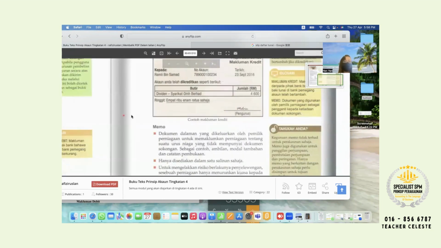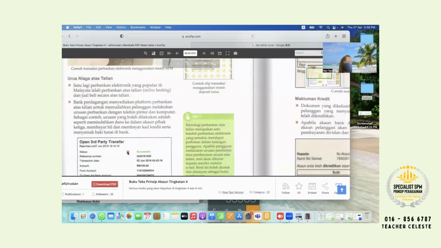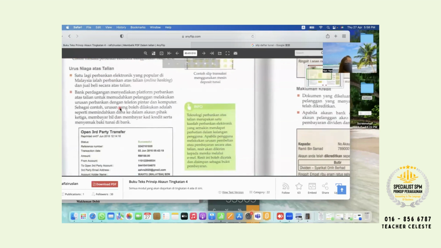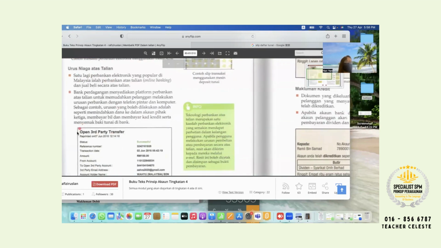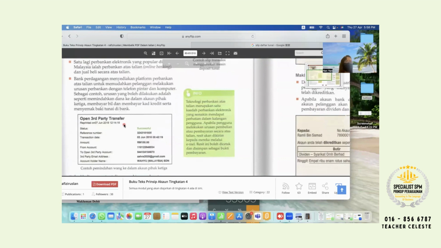Okay, so continue, turn to page 77. This one also, for those who do online purchases or run a small business, once your clients make an online transfer, they will send you this, called urus niaga atas talian, to prove they have made the payment already. This one is an online transfer. Maybe you all like to online transfer to teacher, then you send me the slip.